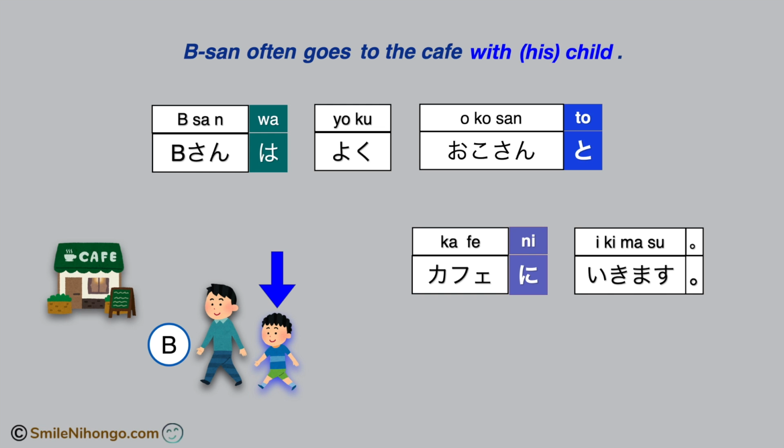So this version of the sentence is B さんはよくお子さんとカフェに行きます。If you want to use his son instead of his child, then you can say 息子さん. For his daughter, you can say 娘さん. So, B さん often goes to the cafe with his daughter is B さんはよく娘さんとカフェに行きます。If he often takes his dog to the cafe, then you have to say B さんはよく犬とカフェに行きます。